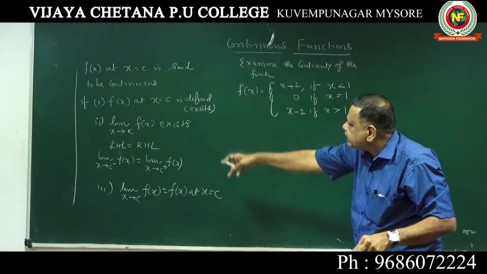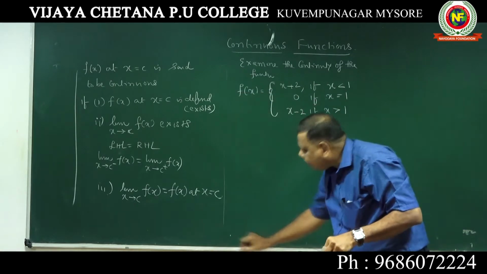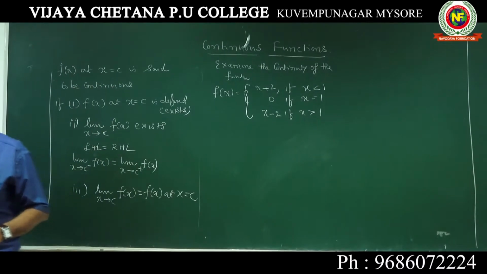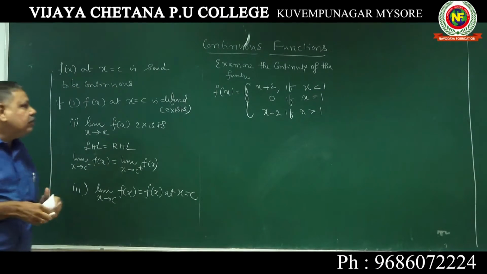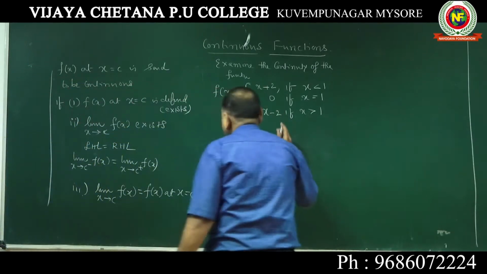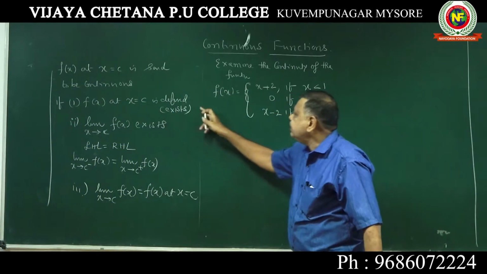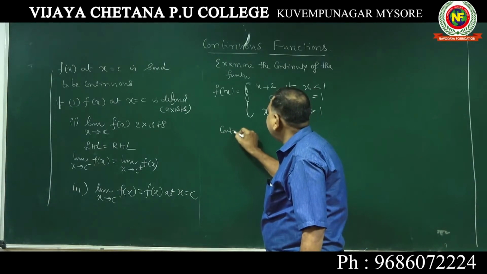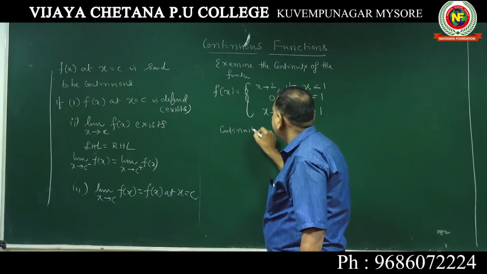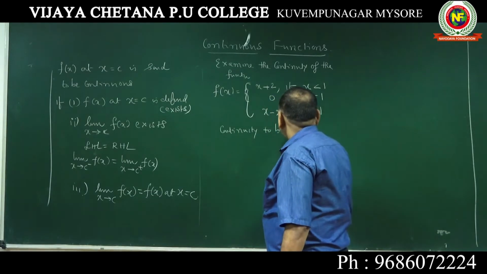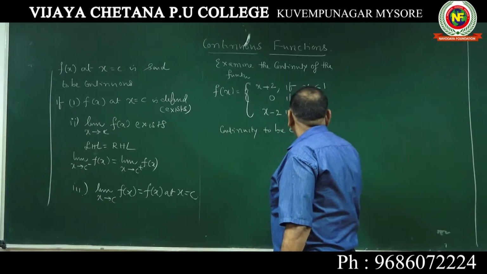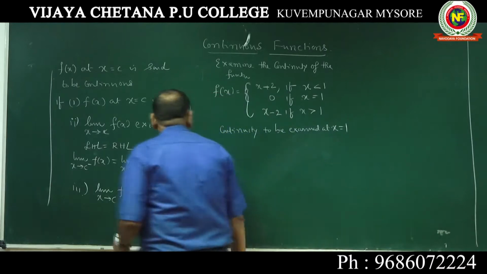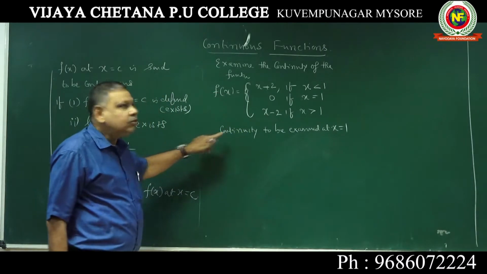Now let us see whether all the three conditions are satisfied. We have to check the continuity at the point of continuity. We should write that continuity is to be examined at x equal to 1.